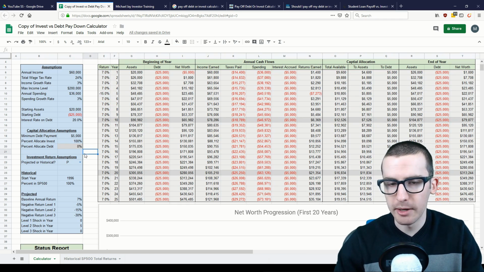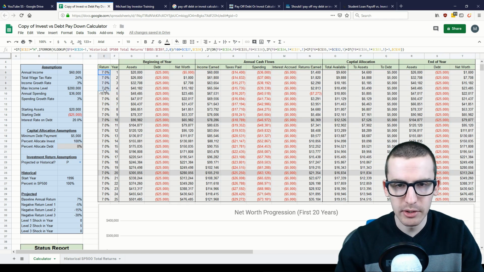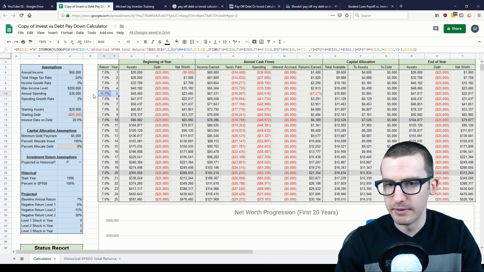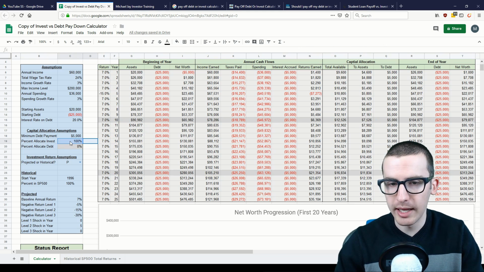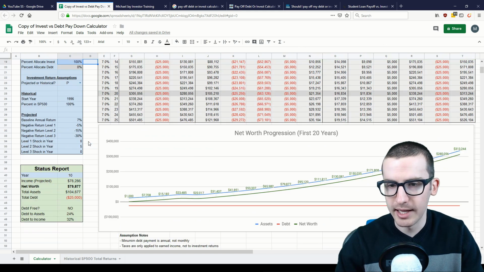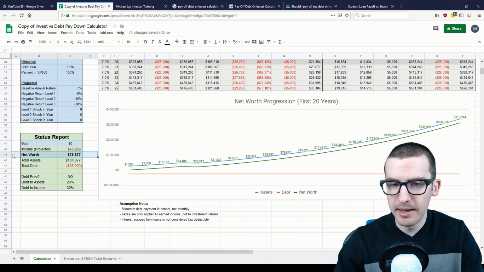Let's take a look first at our projected scenario with 7% returns, except for that year 5 minus 15% return. This first case will look at investing 100% of our excess cash. So at the end of year 10, we're left with a net worth that's roughly $80,000. This is from just making the bare minimum interest payments, so our total debt still remains at $25,000, while our assets have now increased to roughly $105,000.